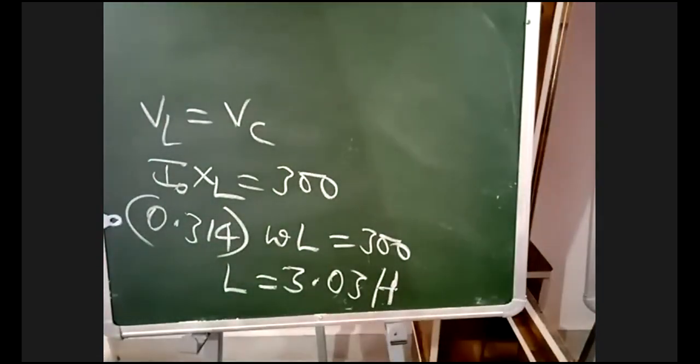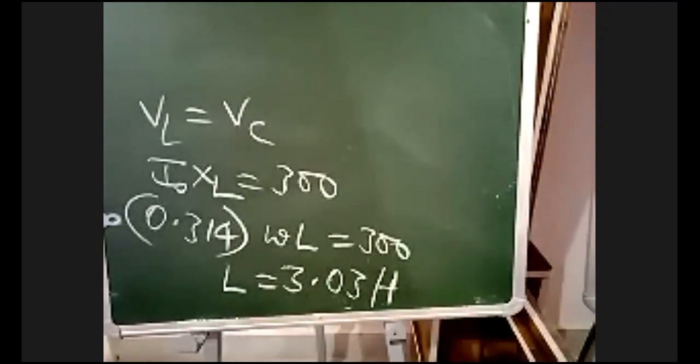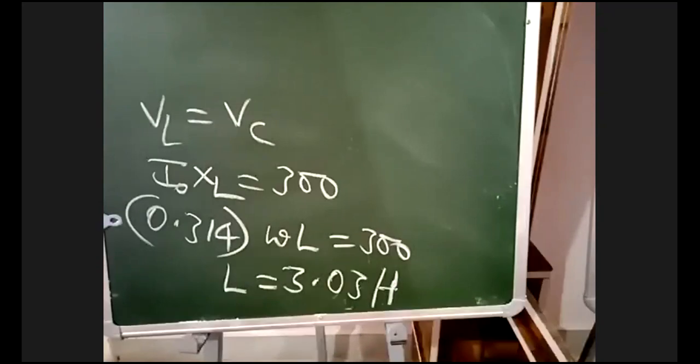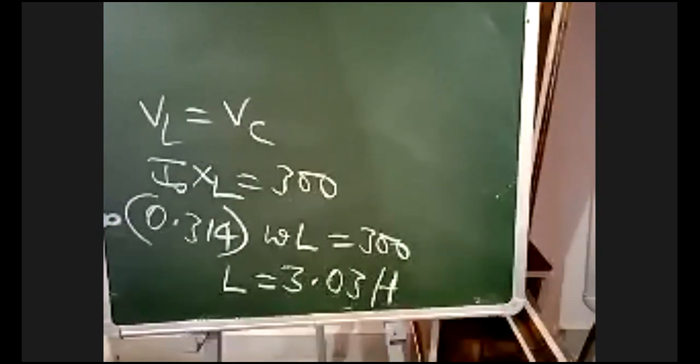These are the values of circuit elements R, L and C. 3.18. You can write whatever answer you are getting. Sometimes in the textbook they might give wrong answers.